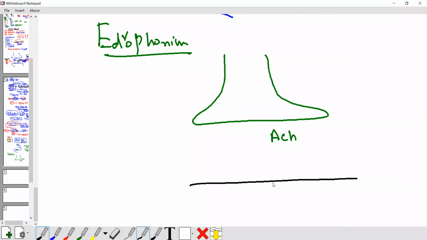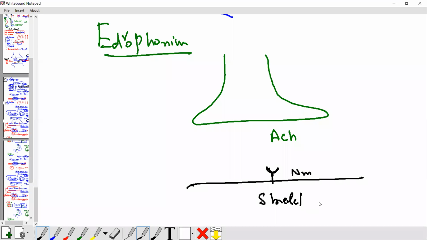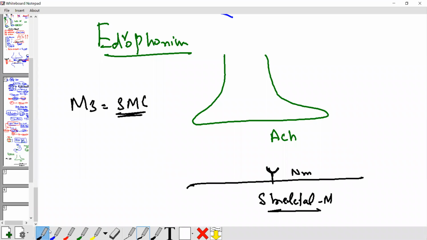Which receptor? Tell me the receptor name. M3? NM. Neuromuscular junction, skeletal muscle. Which muscle is M3 for? Smooth muscle, okay, on the GIT, on the respiratory system, like this. M3. Okay. This acetylcholine here.